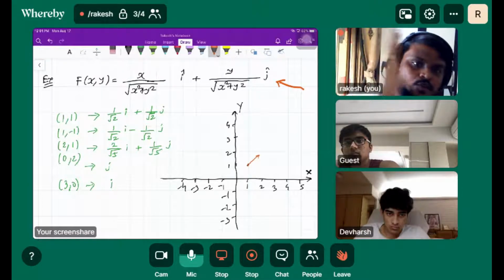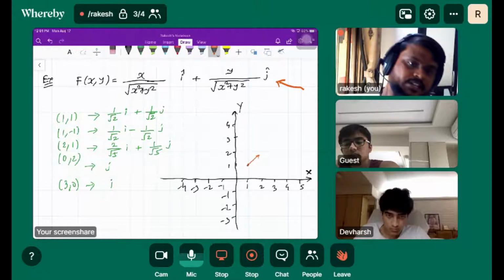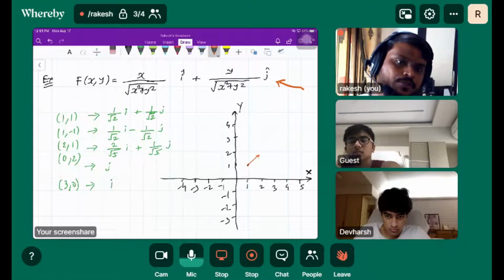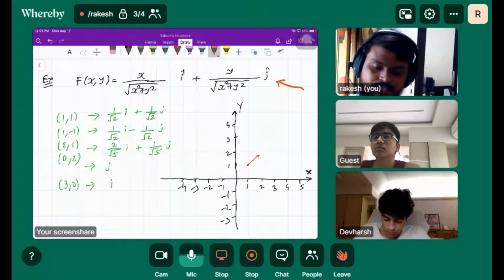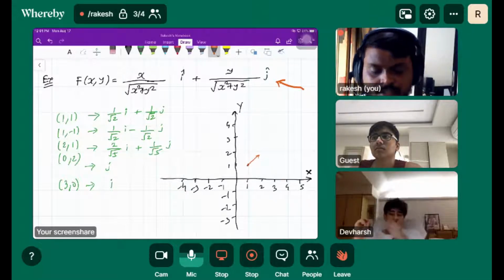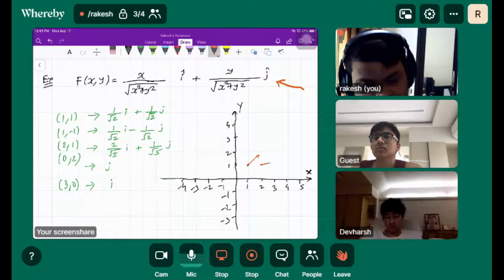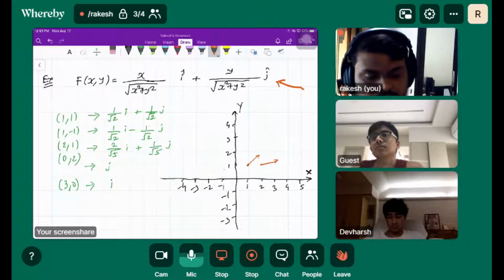Basically, if you draw any vector at any point, the vector behaves like it's going away from the origin, and the magnitude of that vector is 1 unit.